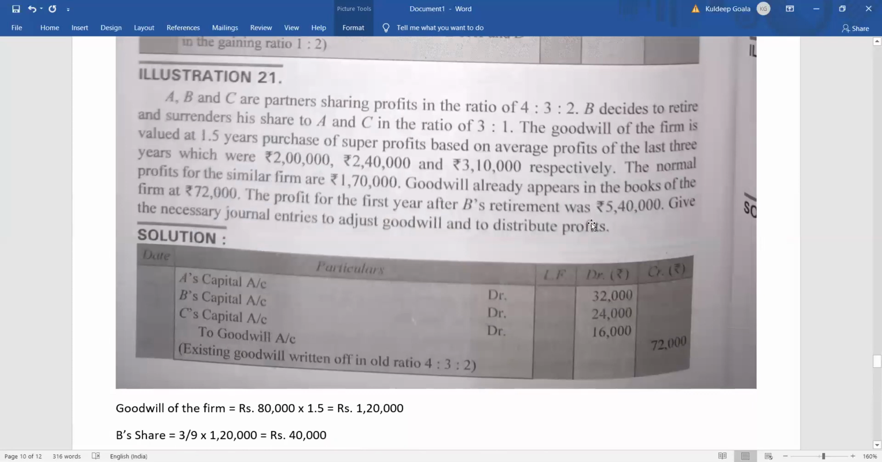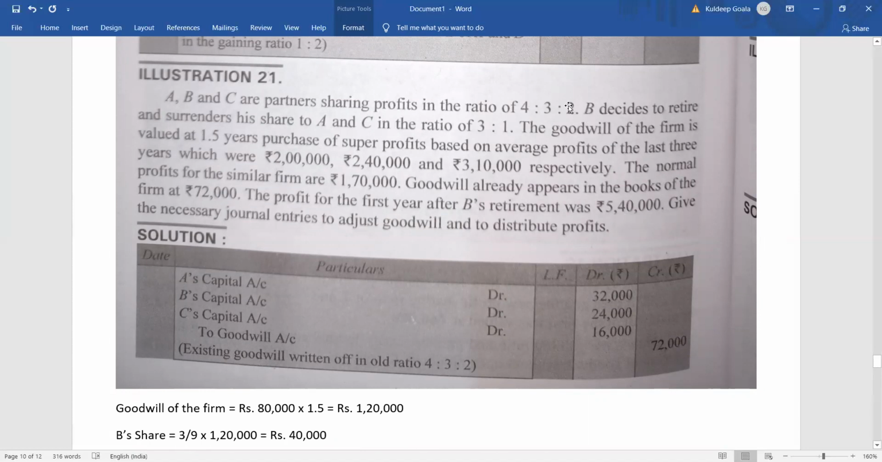After B's retirement, the profit was how much? 5,40,000. So this 5,40,000 will be taken by whom? A and C. Now we have to find out the new ratio. What will be the new ratio? A was earlier having how much share? It was 4 by 9, and C was having 2 by 9.